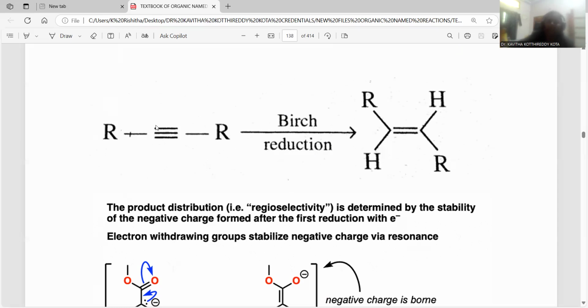Whenever this is the case, the triple bond obviously goes with trans product formation. Always the triple bond to double bond conversion takes place with the trans alkene formation as the final product. It is most stereoselective in nature. This is the most selective process, always the trans product will originate by Birch reduction. Lindlar catalyst is specific for the cis alkene, whereas Birch reduction is specific for the trans alkene. These two are the competing factors for the reduction of alkynes into alkenes, right?